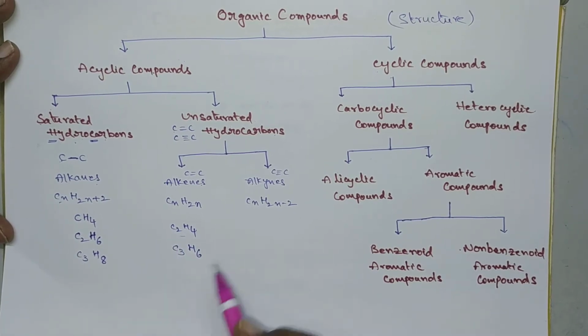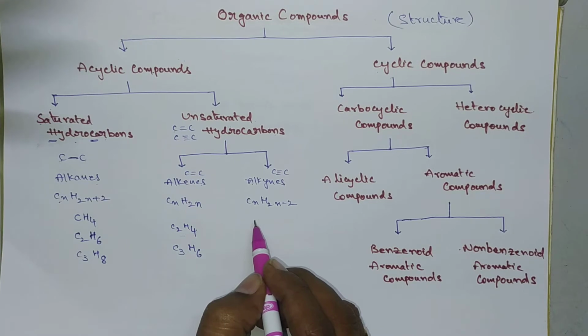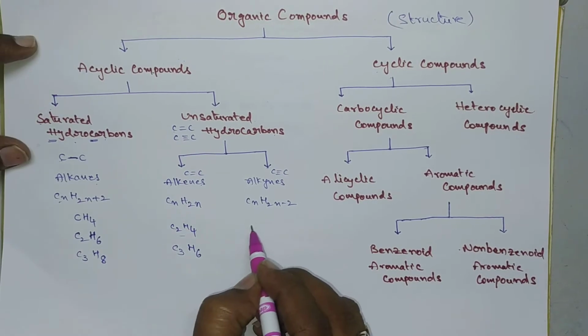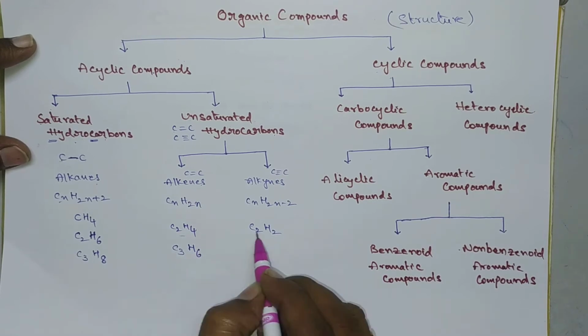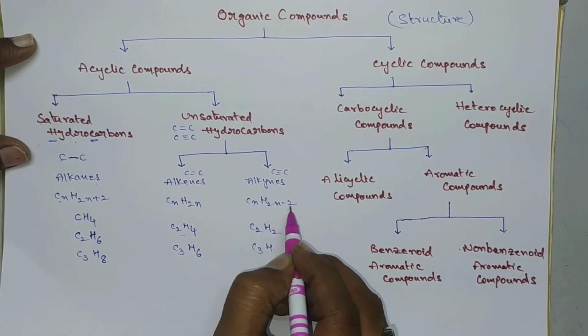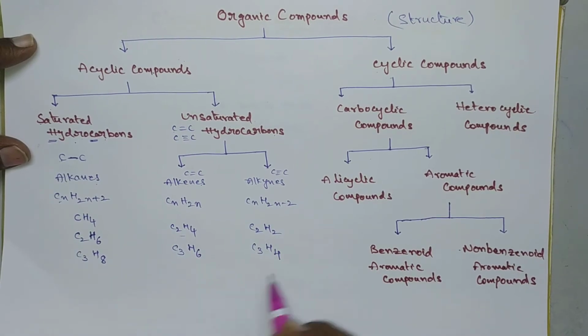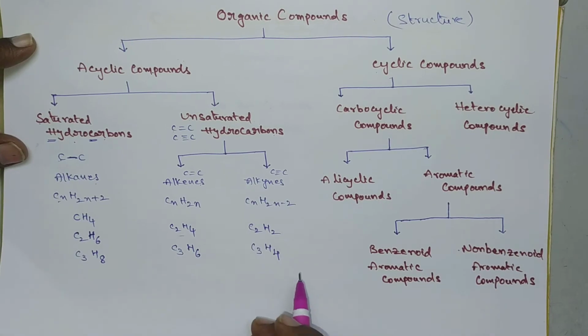Ethene, propene, like this. Next, put here also N is equal to 2, because by putting N is equal to 1, the molecule does not exist. So C2H4 minus 2, that is C2H2. This is ethyne. C3H6 minus 2, that is C3H4. Ethyne, propyne, likewise. We can get so many compounds.